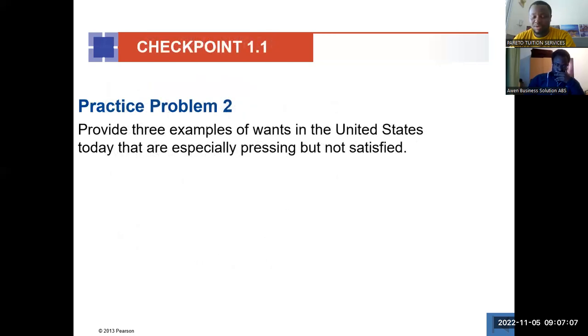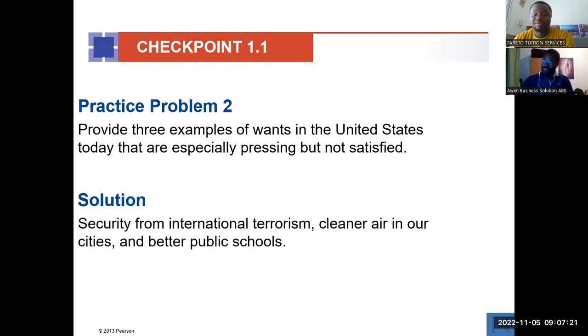Now here they wanted us to give examples of wants that are very pressing but not satisfied. These are the examples that they gave, and this one was particularly for the United States. They need security from international terrorism.